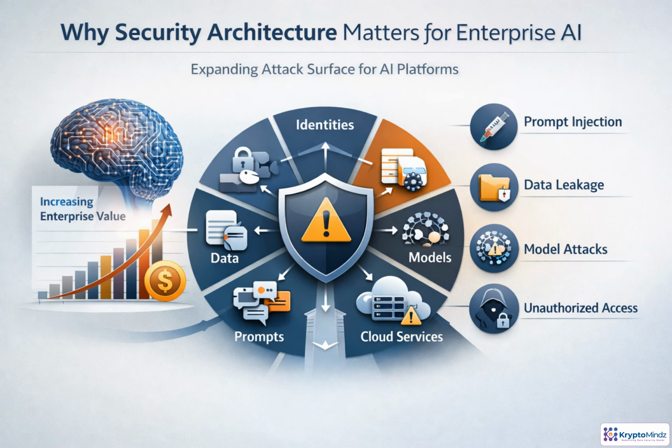Enterprise AI creates value by connecting data, models, prompts, APIs, identities, and cloud services. Each connection also creates a possible path for attack. Security architecture turns that risk awareness into practical controls, so organizations can protect innovation without slowing the business down.